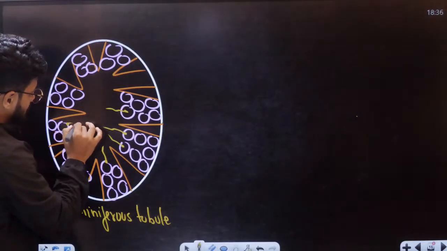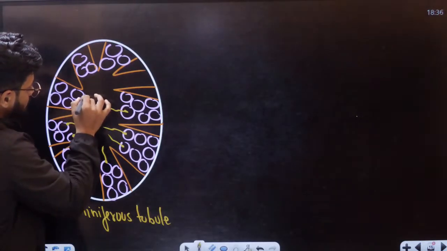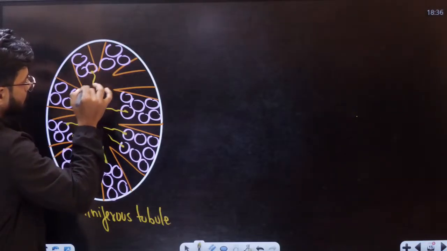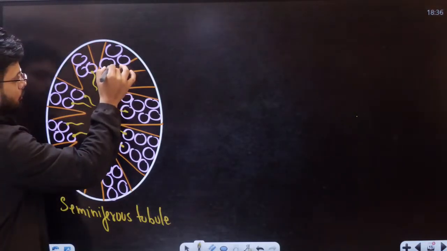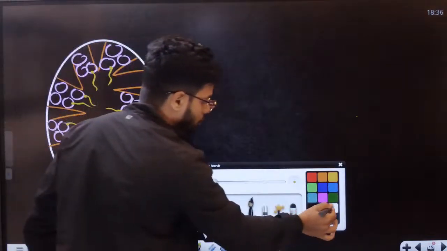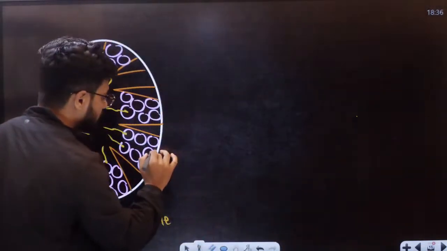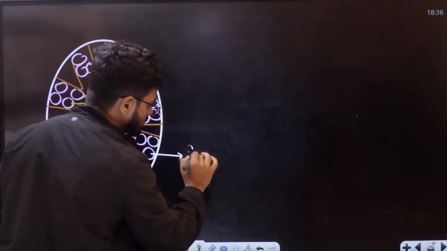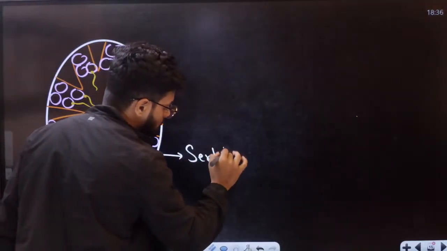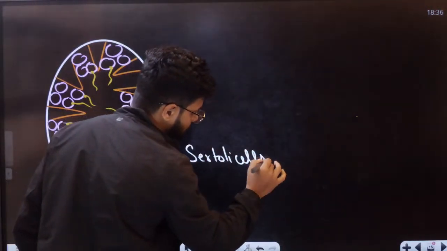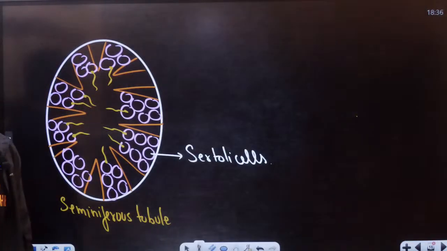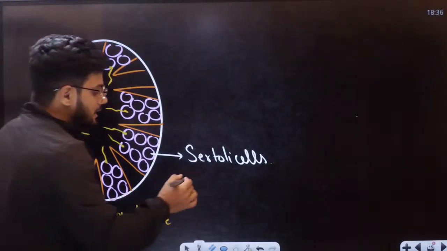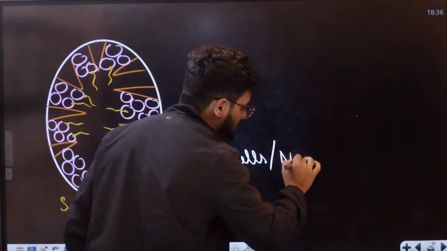These are the sperm on the inside. Now students, I want all of you to understand, very simple. These cells are called Sertoli cells. Now, these Sertoli cells are also called nurse cells.